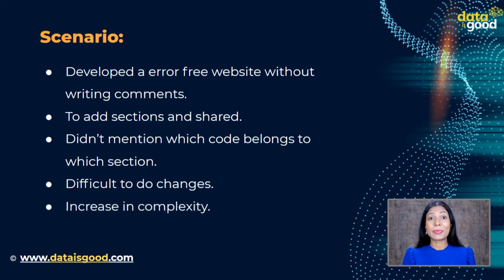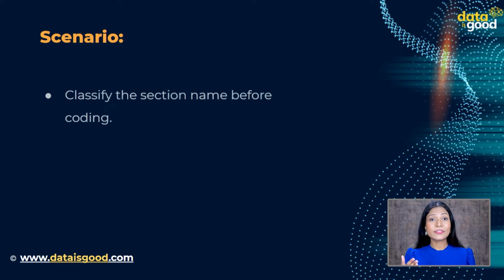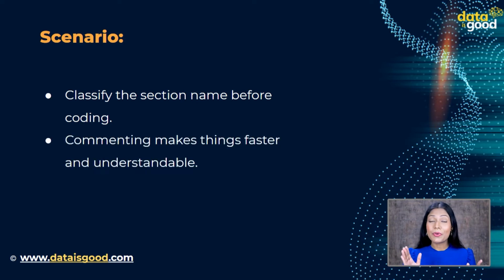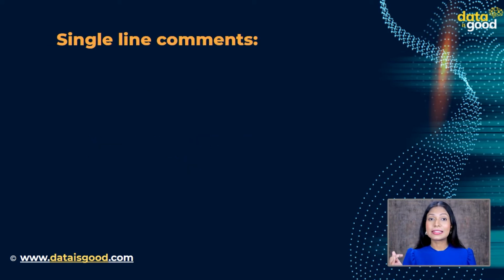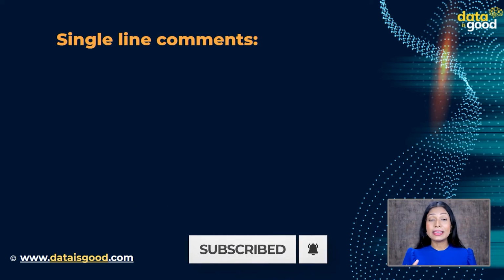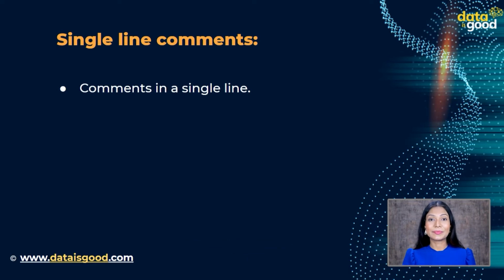This can be solved by commenting as to which code belongs to which section. You can classify the code by commenting the section name before you start coding it. Thus, commenting plays an important role to make things faster and understandable by other developers. Basically, there are two types of comments: single-line comments and multi-line comments. First, let us learn what single-line comments are. Well, as the name suggests, these are comments in a single line.